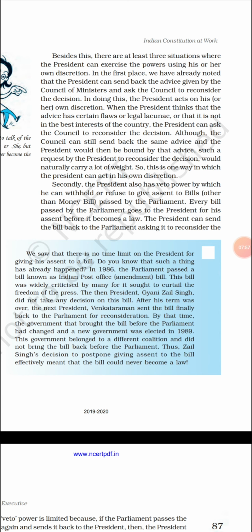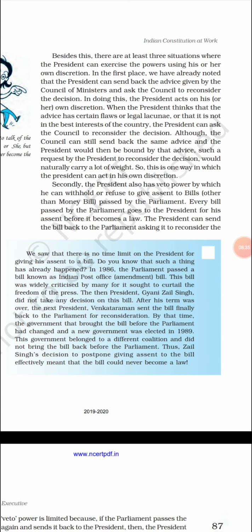First, the president can advise the council of ministers and the prime minister. Though the council of ministers has the right not to change anything, if the president says something, that naturally carries some weight. Number one. Second point, bill. If a bill has been passed in the Lok Sabha, the president can ask the council of ministers to reconsider their decision, or the president can keep that bill with him for a long period of time. There is no fixed period, but this bill has to be an ordinary bill, not a money bill.